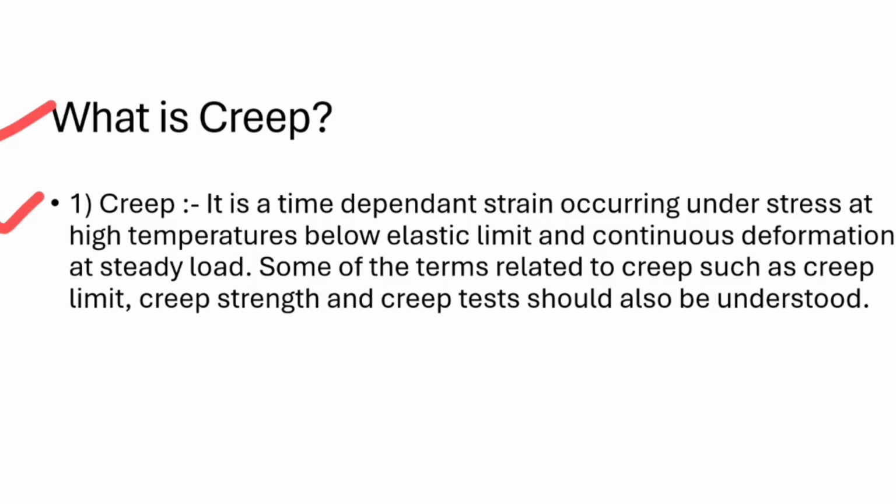I will make another video on these topics, so you can watch this video from the playlist. So in simple words, creep is a time dependent strain which occurs under stress at high temperatures, below elastic limit, and continuous deformation at steady load.